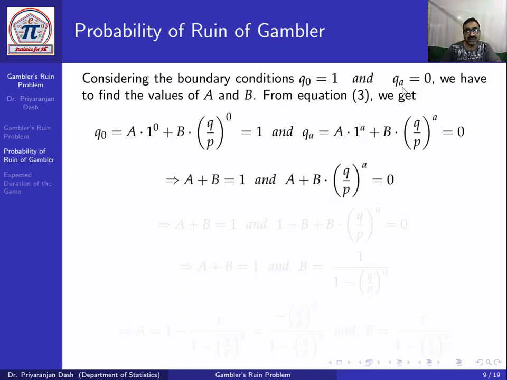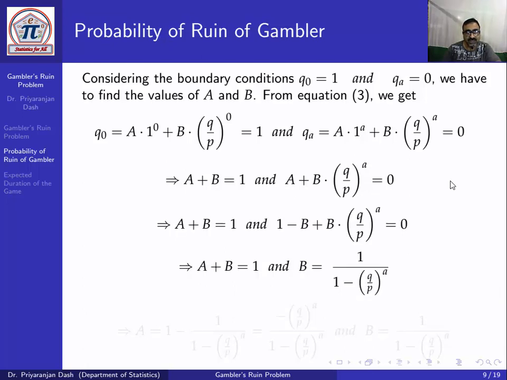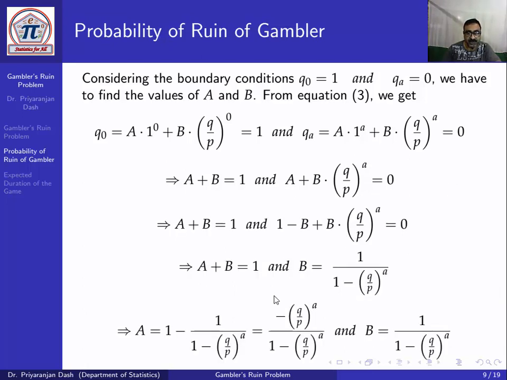And using z equal to a here, we get a plus b into q by p to the power a equal to 0. So two equations. Solving these two, we get the values of a and b. We get a equal to minus q by p to the power a divided by 1 minus q by p to the power a, and b equal to 1 by 1 minus q by p to the power a.